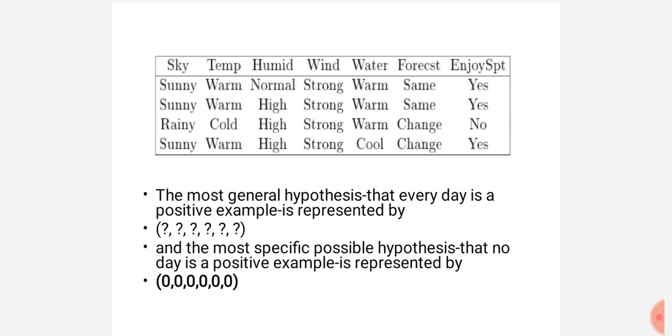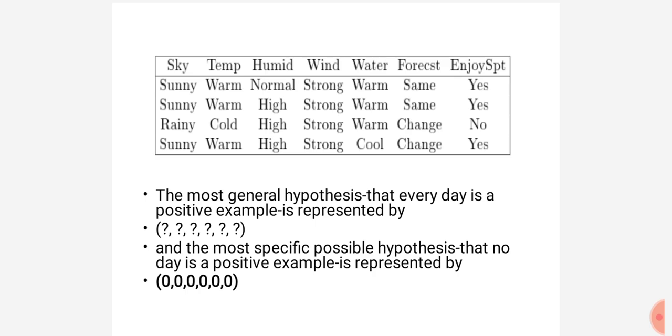For example, the first statement: when sky is sunny, temperature is warm, humidity is normal, wind is strong, water is warm, and forecast is the same, then some person will enjoy the sports. I am giving this type of imaginary hypothesis for one particular person. So these are the possible values. The most general hypothesis, that every day he wants to enjoy the sports, we represent with all question marks, a question mark for every constraint or attribute.